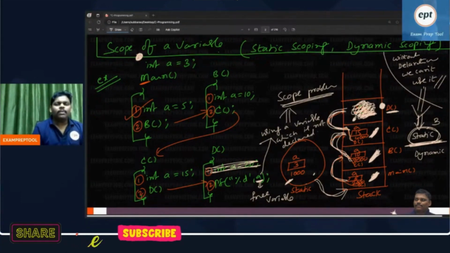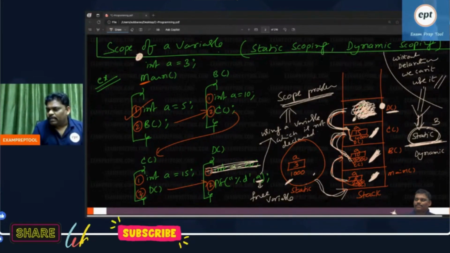Always remember, if compile time itself is doing it, starting itself doing it, then you will get the keyword static. If you do anything at the start, then it is called static. Starting means compile time. If you do anything at compile time, it is static. If you do it at run time, that is called dynamic.